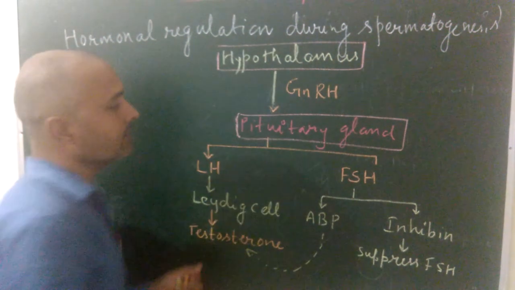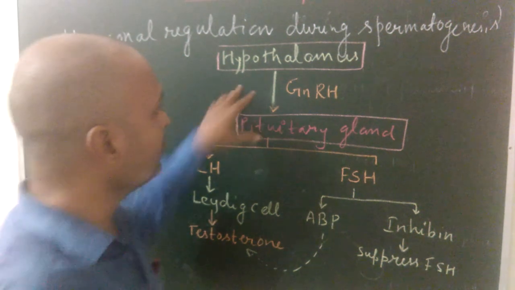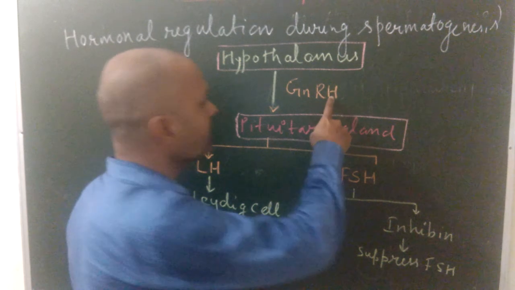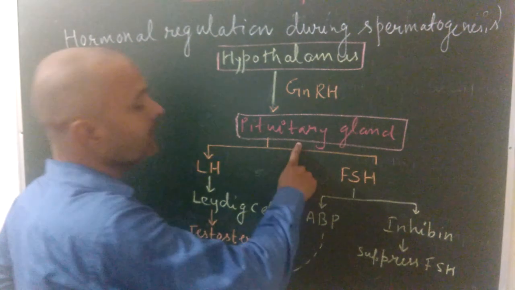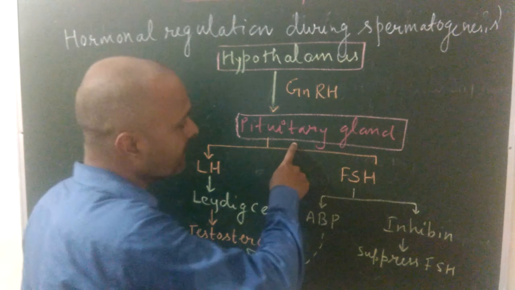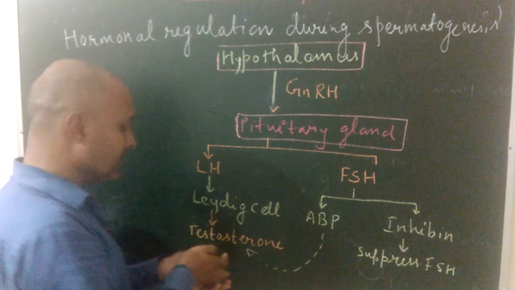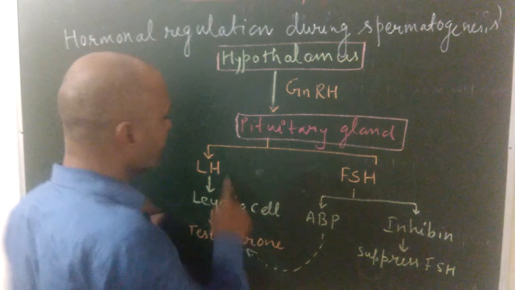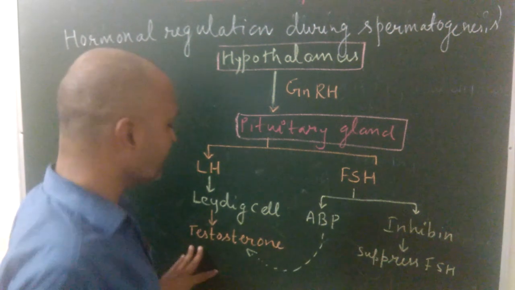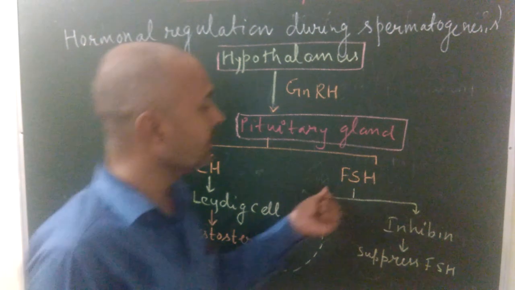So first of all, during regulation, hypothalamus releases hormone known as gonadotropin releasing hormone, GnRH. This GnRH acts on pituitary gland and this gland releases two hormones. First one is known as LH and second one is known as FSH. This LH acts on Leydig cells to release testosterone and promote the process of spermatogenesis, means formation of sperm, whereas